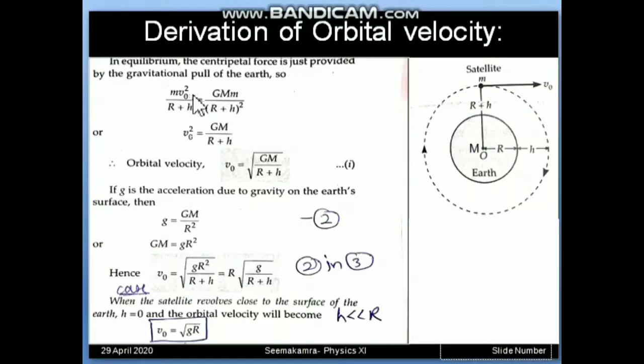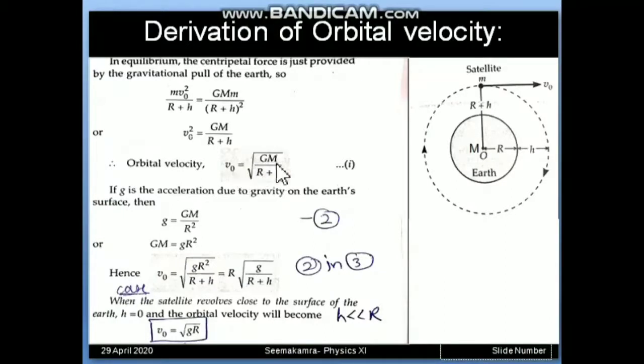Now we have to cancel the similar terms and finally obtain VO. Out of (R plus h) square and R plus h, one R plus h gets cancelled, and one small m gets cancelled. So VO square will be GM upon R plus h, and this way VO can be written as root of GM upon R plus h. This is our first formula of orbital velocity.